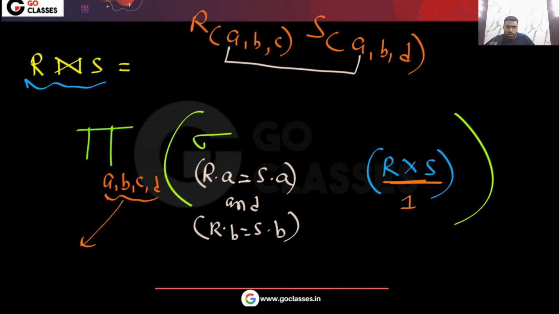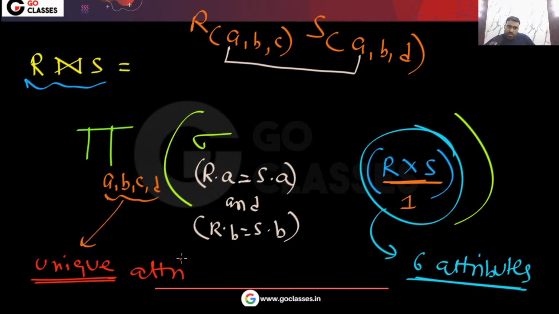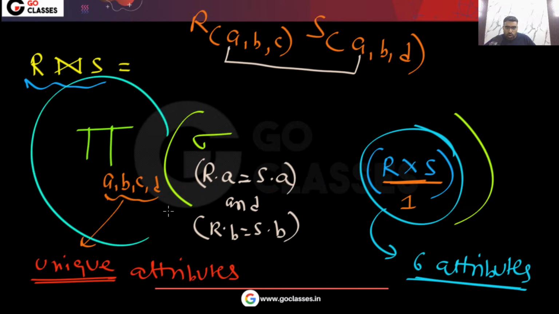You will project only the unique attributes, because here actually you will get a total of 6 attributes, right? So you can easily see natural join is a sequence of 3 operations. First you do the cross product, in which there will be 6 attributes. Then you select only those tuples where the same name attributes have the same value. After that you project only the unique attributes.